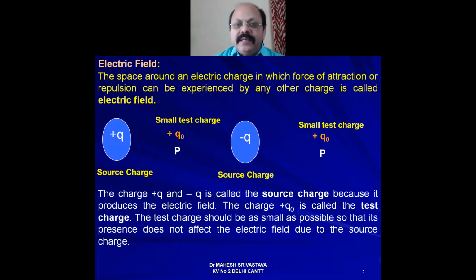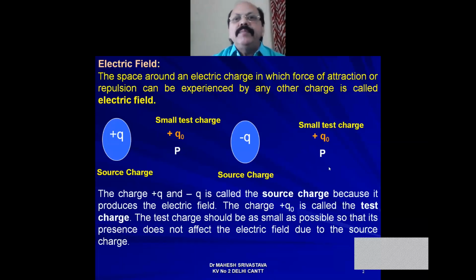You understand it like this: in class 10 you have already studied the magnetic field. Around a magnet, when we place pins or iron filings, what happens? They get attracted towards the magnet. Then we say that the space around the magnet in which the magnetic interaction can be experienced by a magnetic material is called magnetic field. Similarly, the space around an electric charge in which the force of attraction or repulsion can be experienced by any other charge is called electric field.